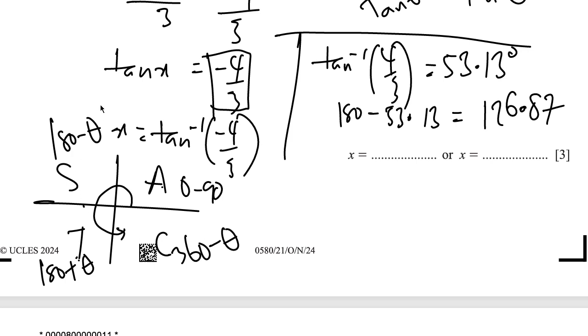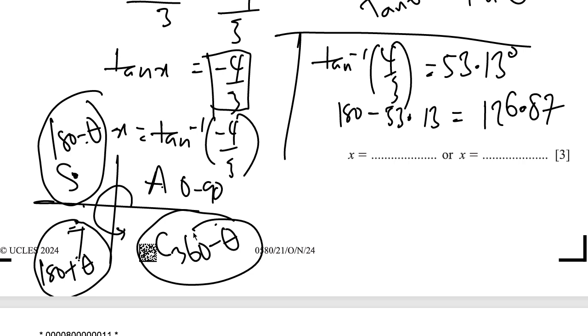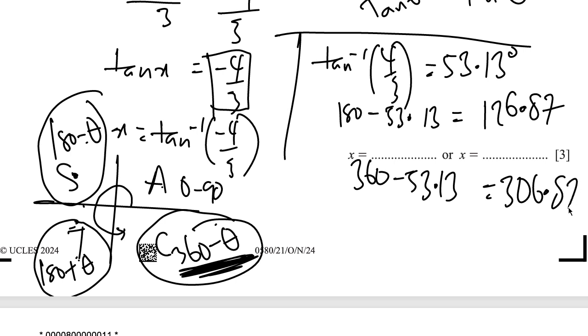Such that it's now within this range, and that gives us a negative, within this range and gives us a positive. But in this case, tan is negative. So 180 minus theta will give us the sine value, and in this quadrant, tan is negative. So that's 180 negative. And then in this, which is cos, which is the fourth quadrant, we're simply going to have 360 negative 53.13. So 360 negative 53.13 is 306.87, right? So in this quadrant, tan is also negative.